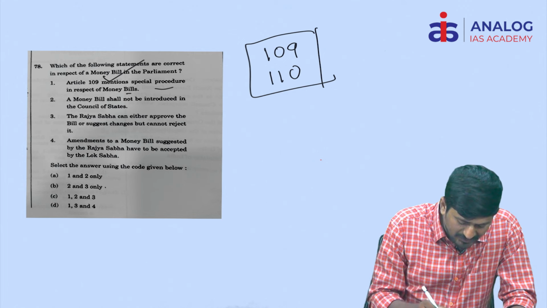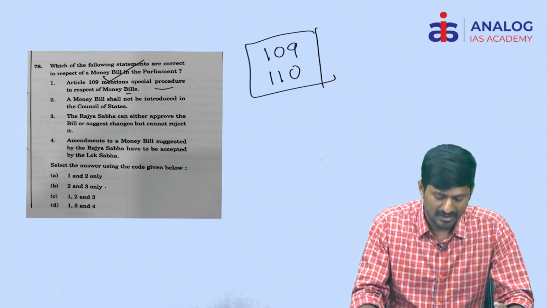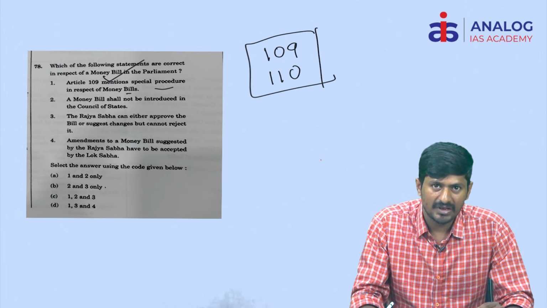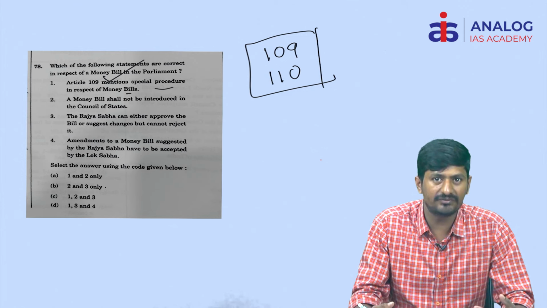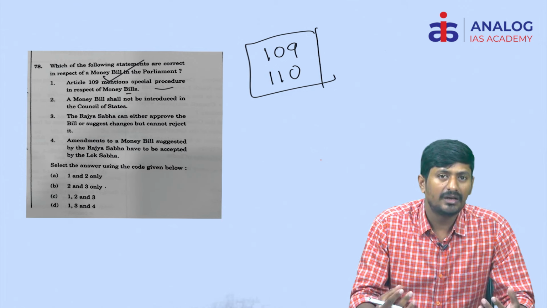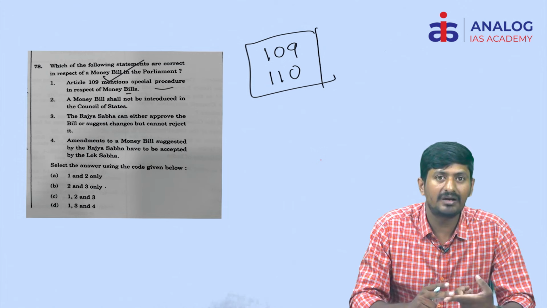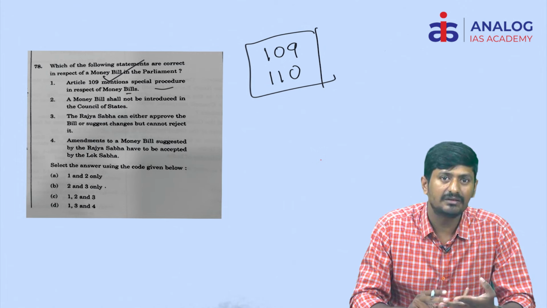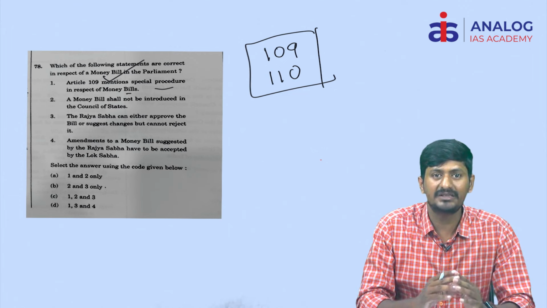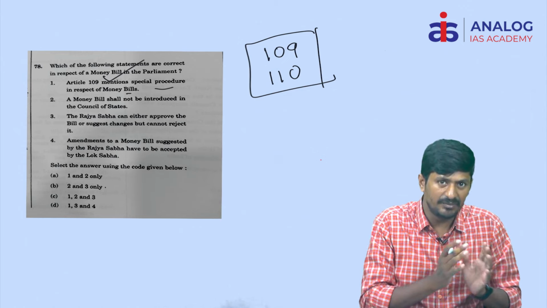Article 109 mentions the special provisions or procedure regarding the money bills. Yes, that's true, because Article 109 says the money bill shall not be introduced in Rajya Sabha, and it also mentions the limited powers of the Rajya Sabha, where when the bill is transferred to Rajya Sabha, it has to return the bill to the Lok Sabha within 14 days, and Rajya Sabha cannot reject the bill, but it can suggest recommendations, and these recommendations are up to the Lok Sabha whether to accept them or not. So in the matters of money bill, Rajya Sabha has been given limited powers.